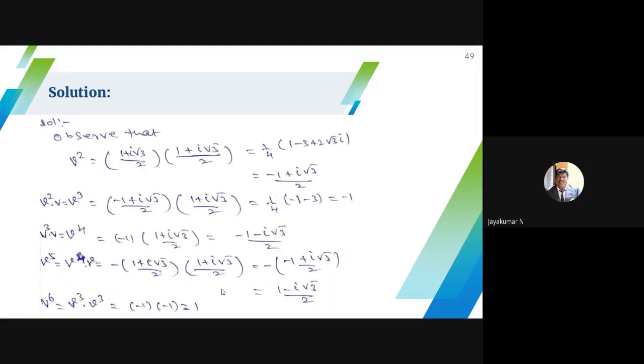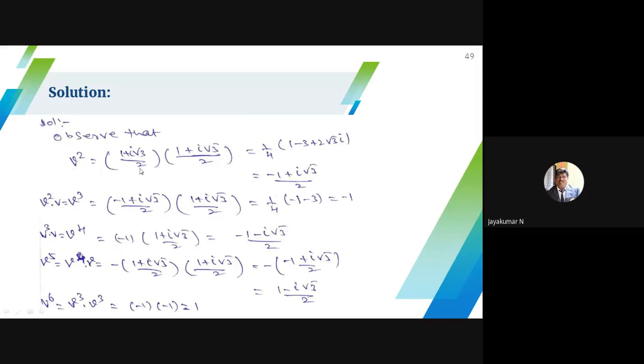First you have to find what your v is, which is given. What is your v square? What is your v cube? What is your v power 4? What is your v power 5? What is your v power 6? You have to list them out, because we don't know v square, v cube, v power 4, v power 5, v power 6. Sorry, up to v power 5.